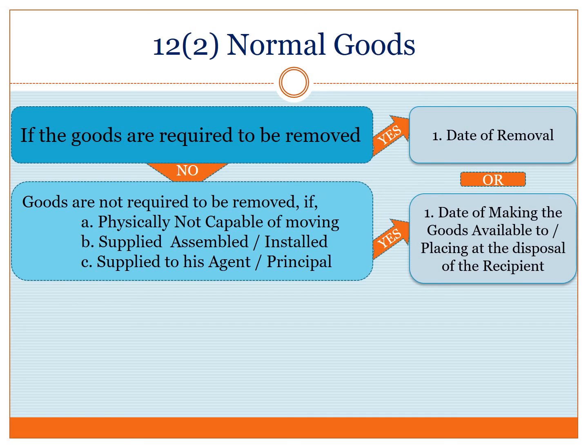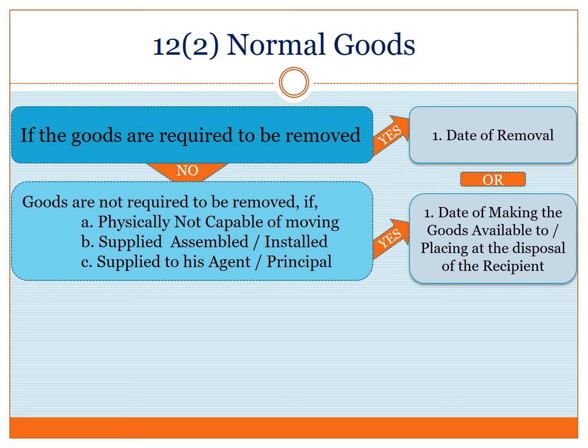In such case, date of making the goods available to the recipient is the date to be considered. By way of an explanation, it has been clarified that the date of making the goods available means placing the goods at the disposal of the recipient.